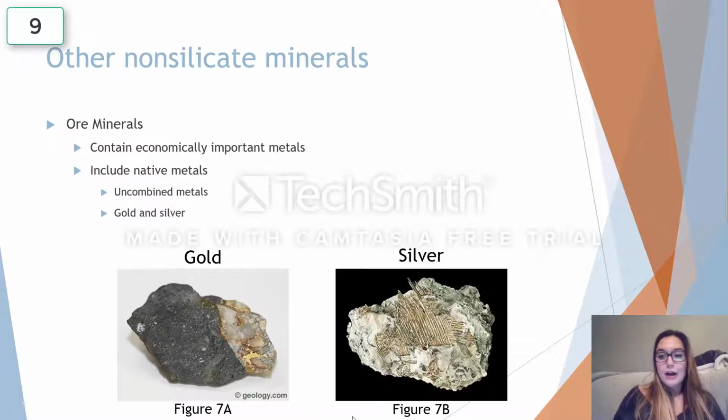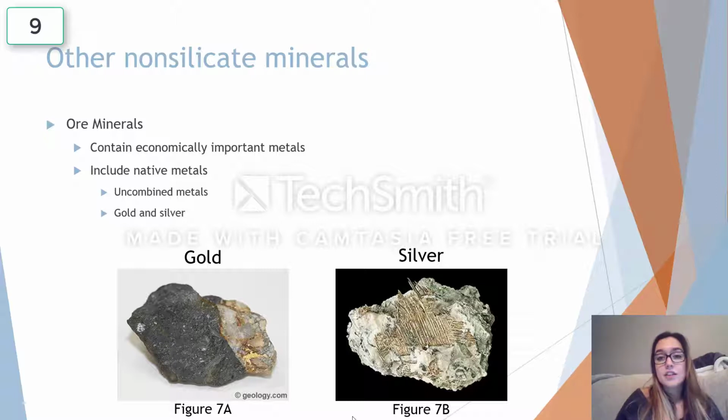So lastly, we're going to talk about the other non-silicate minerals. They are still considered non-silicate just because they lack oxygen. They just aren't put into their own group or class because they aren't common enough to be considered rock forming, so we're just going to call them the other.